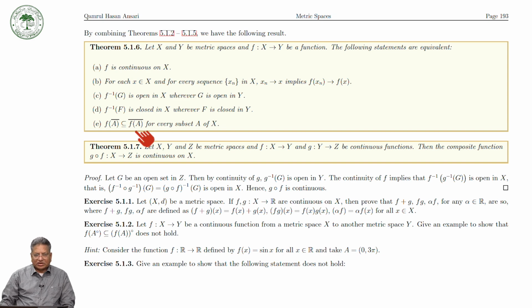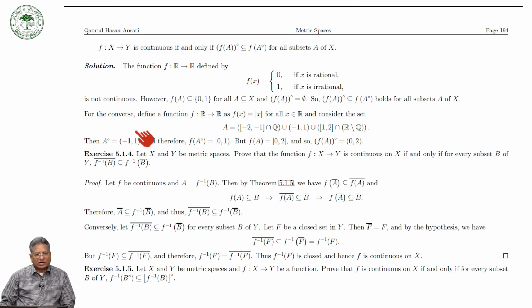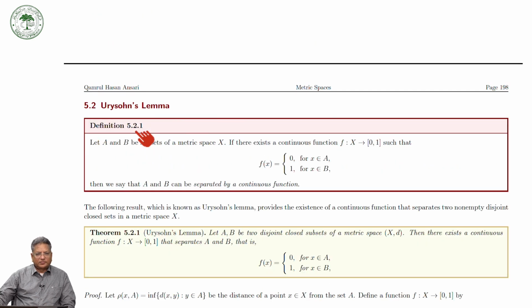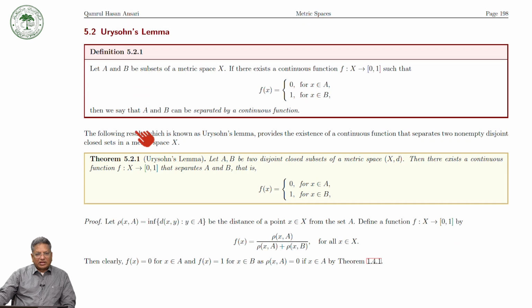And we proved that the composition of continuous functions is a continuous function. And then we provided several exercises, and we defined the Urysohn lemma.